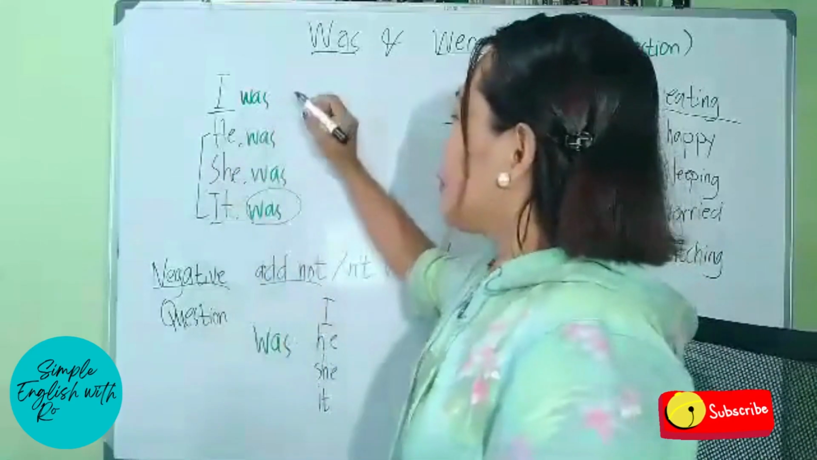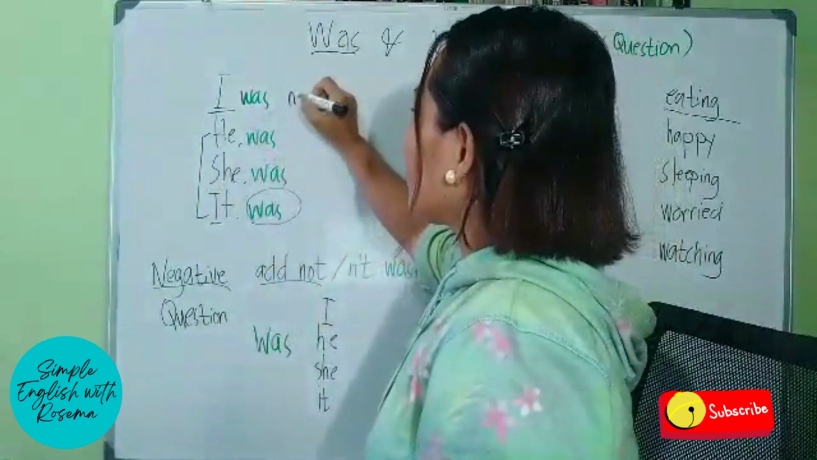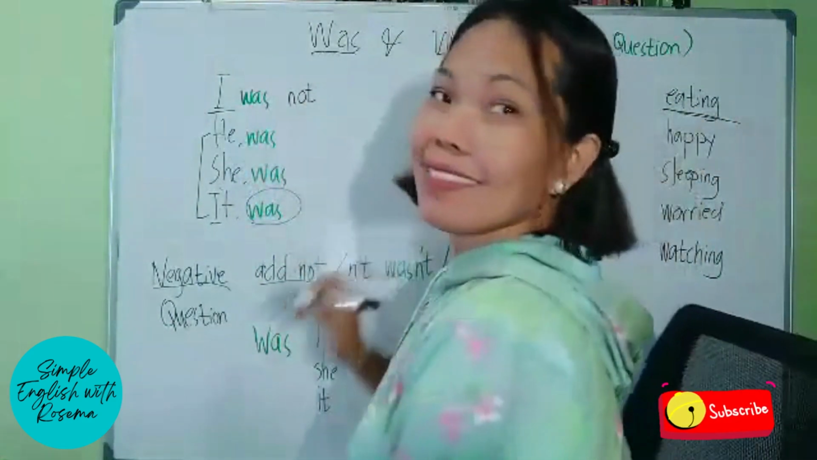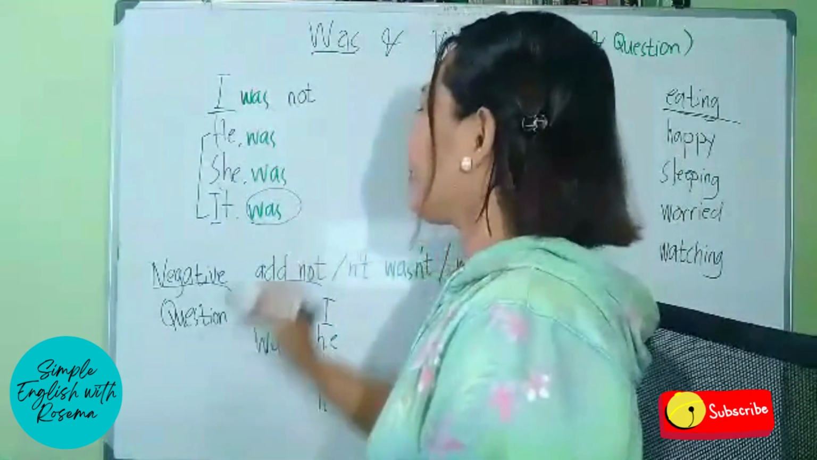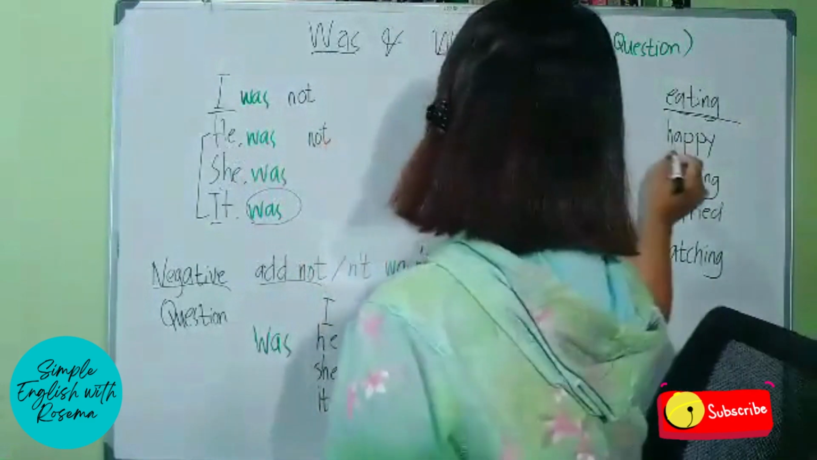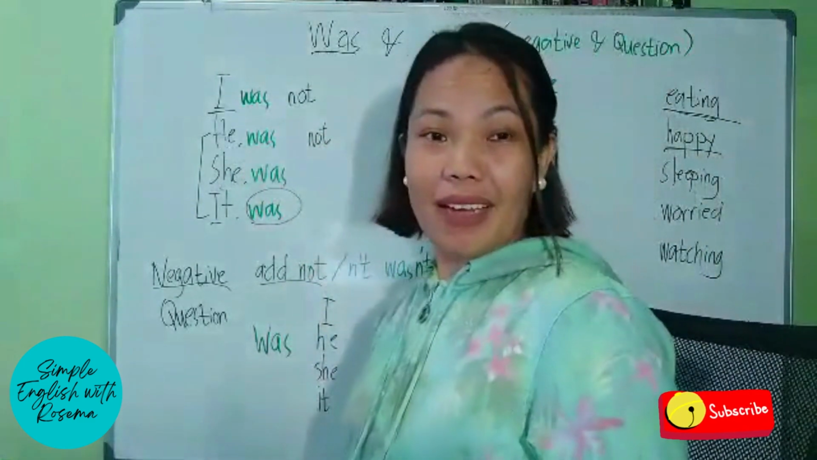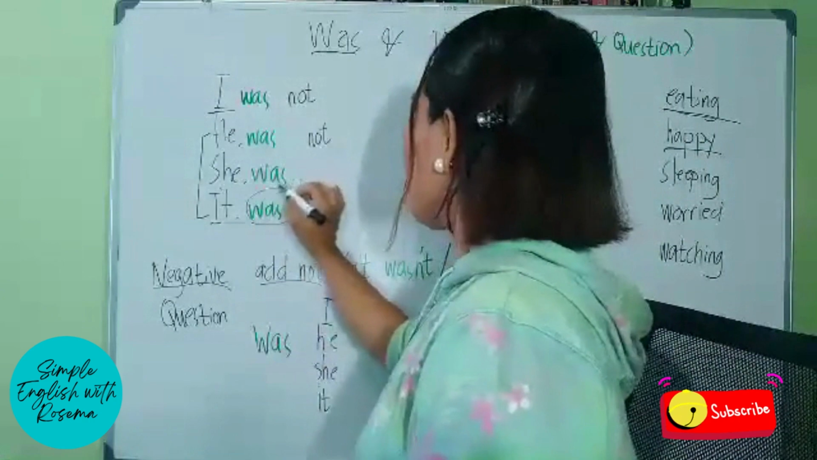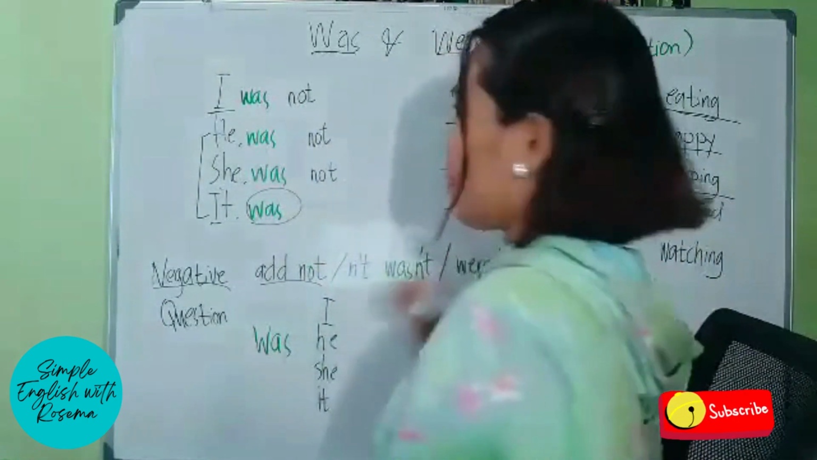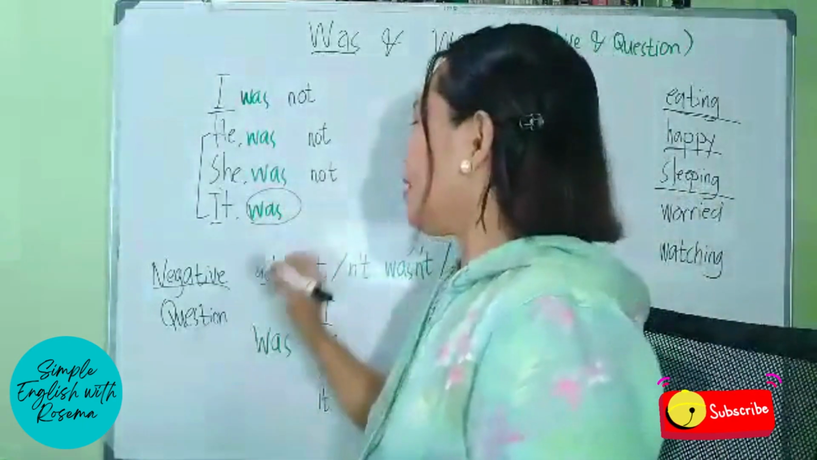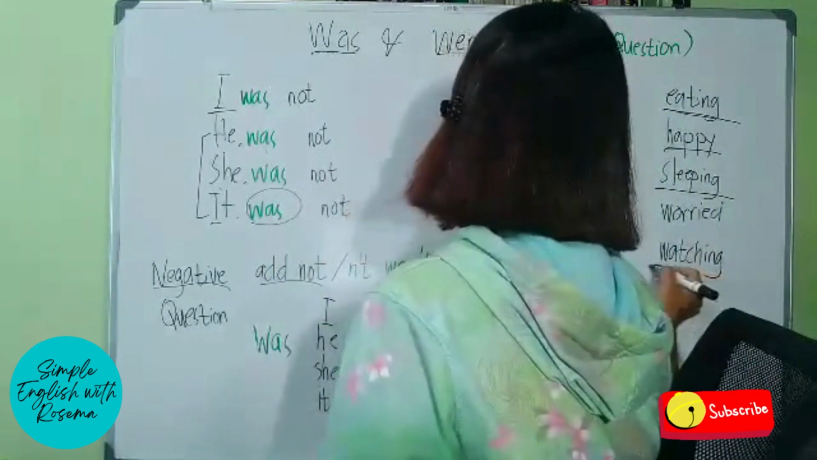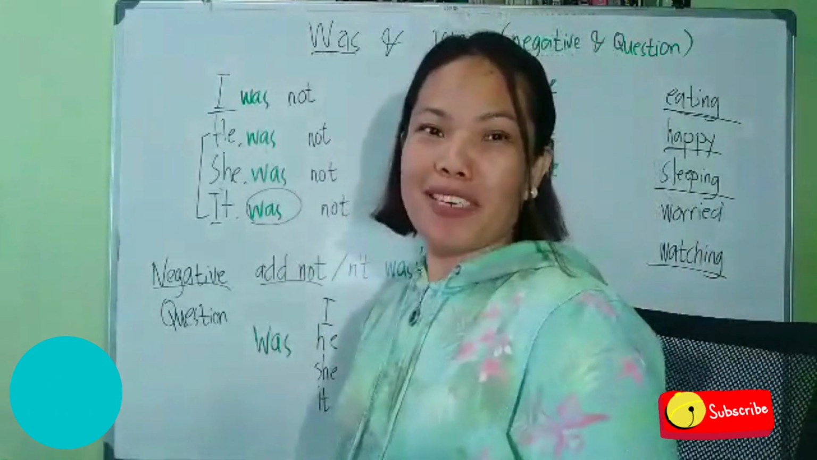So let's take this one for example. I was not eating. Another one, he was not happy. He was sad. Another one, she was not sleeping. She was awake. Another one, it was not watching. So the dog was not really watching.